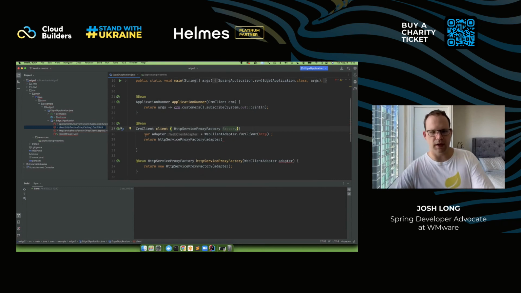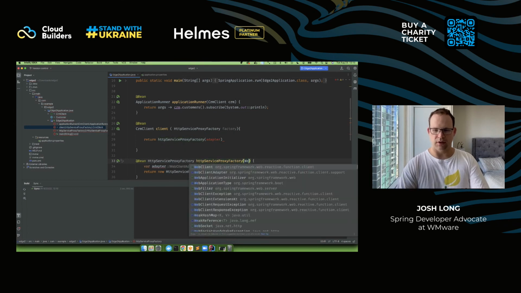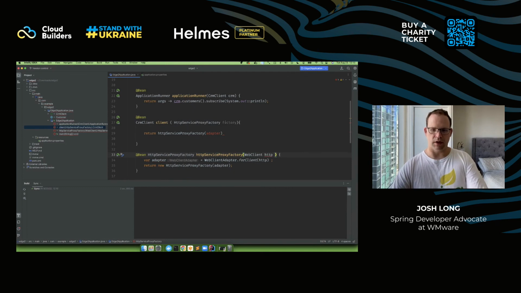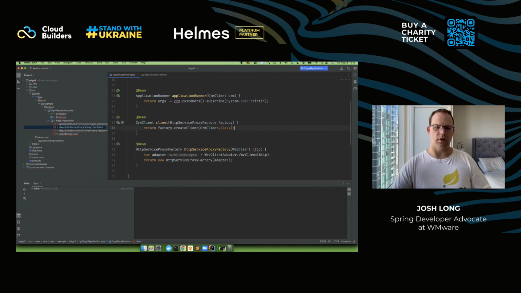In order for the web client adapter to work, provide this client. So I'm just defining a separate bean here, and I'm going to inject this factory. Create client. I'll say CrmClient.class. Good. Okay. So now I've got this bean. I'm going to inject a reference to it here.